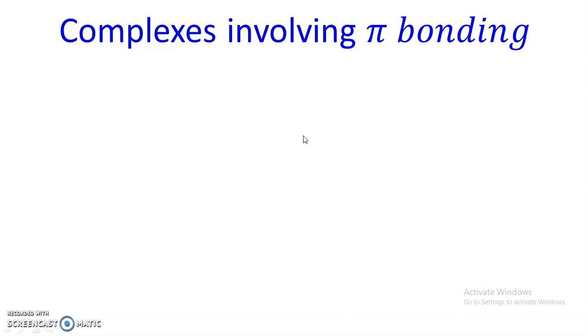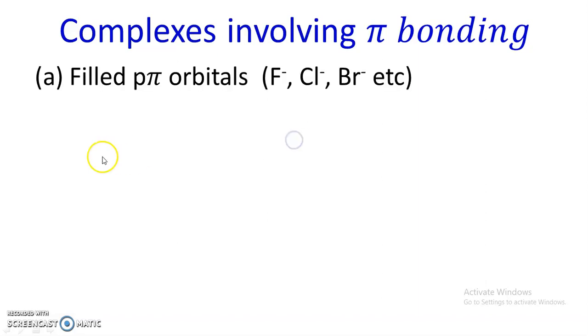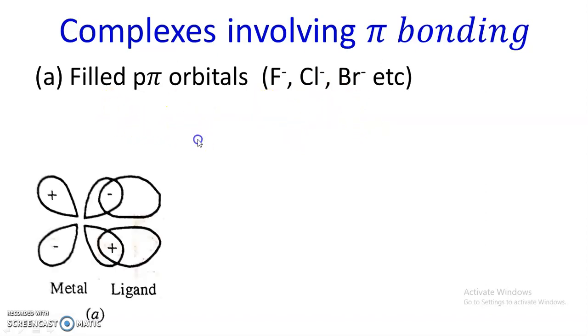This is again an important thing. Now there are three types of ligand orbitals that can take part in pi bonding. The first is ligands with filled p-pi orbitals, for example fluoride, chloride, bromide. These ligands have filled p-pi orbitals.